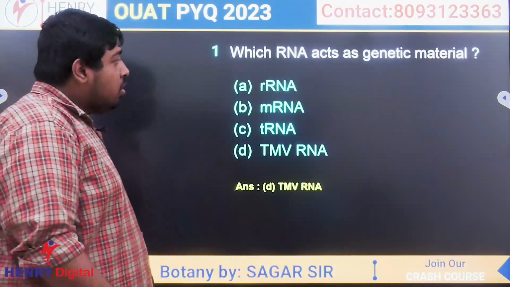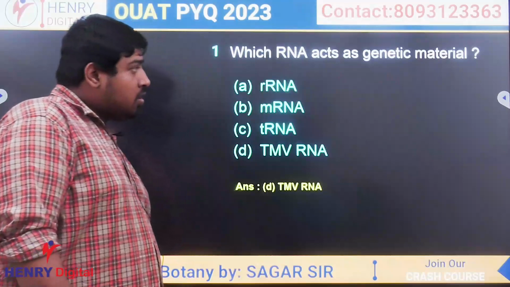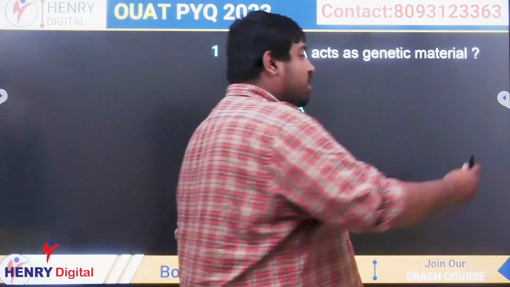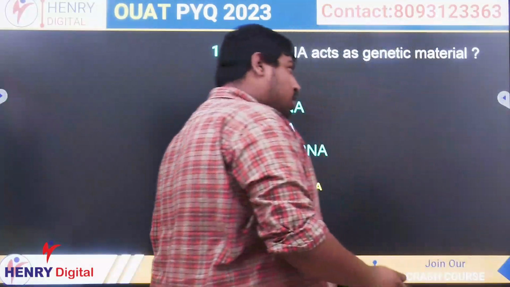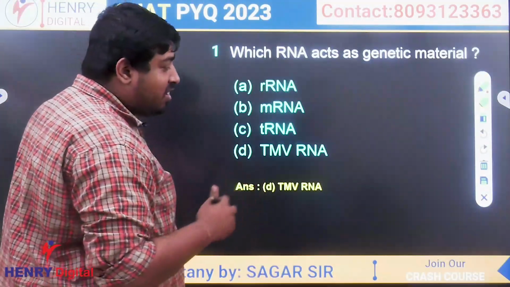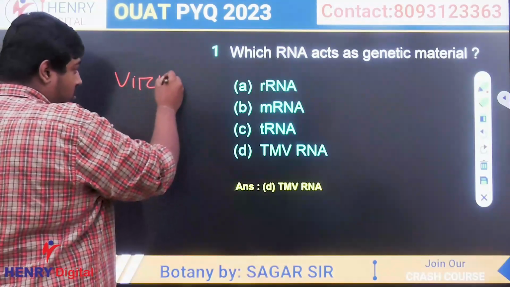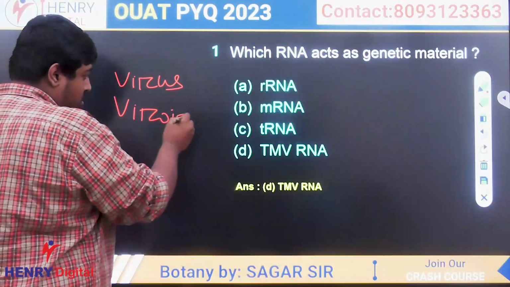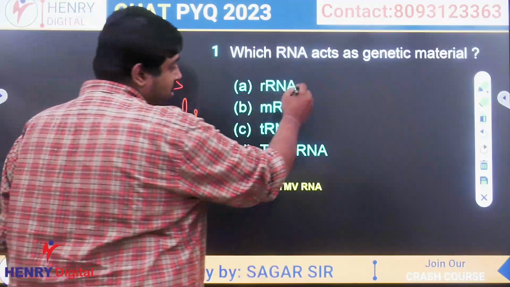First question was, which RNA acts as genetic material? Normally, in case of human and most of the organism, stable genetic material is DNA. Only in case of two organisms, RNA acts as genetic material. One is virus, another is viroids. Clear? So first option was rRNA, ribosomal RNA.